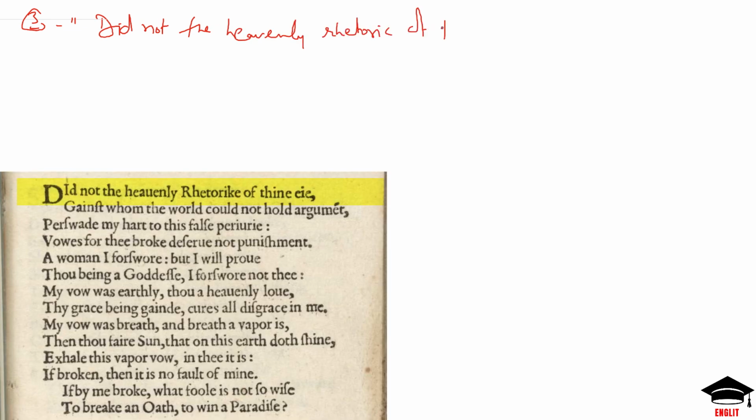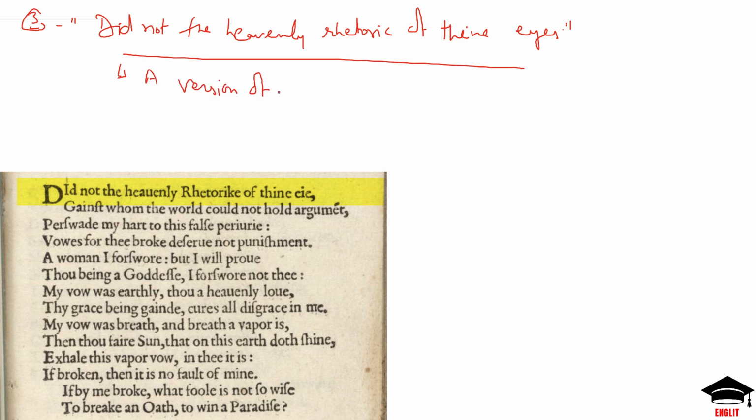The other three poems are extracts from Love's Labour's Lost. The third poem is Did Not the Heavenly Rhetoric of Thine Eyes. This is the title of the third poem that was included in this Passionate Pilgrim. It was a version of the character Longaville's sonnet to Maria, the other character of this play, in Love's Labour's Lost.